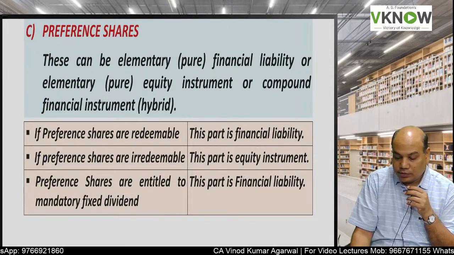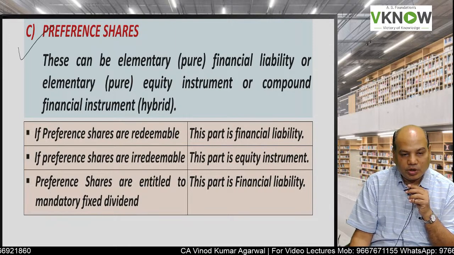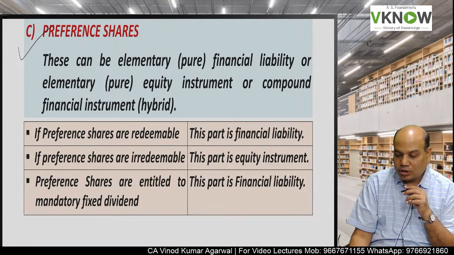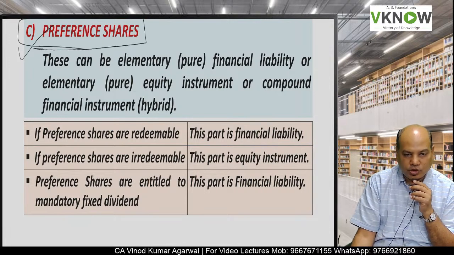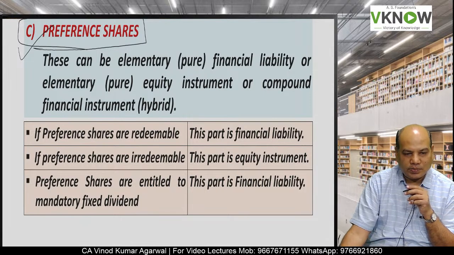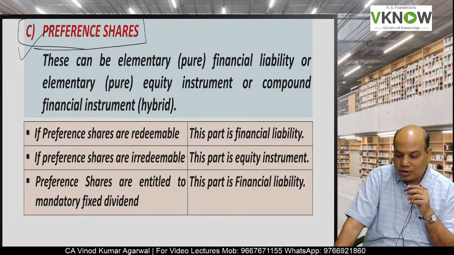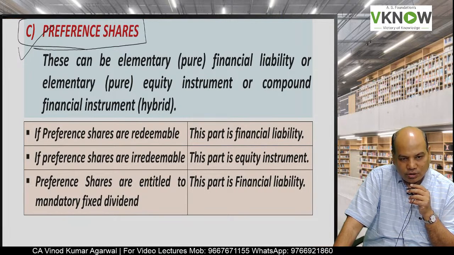Now next question is whether preference share, very important because of the standard on financial instruments in India. Now there is a big change in the accounting of preference share. When you were in 11th standard, 12th standard, CPT, foundation, intermediate, you have shown preference share along with equity share in the balance sheet.